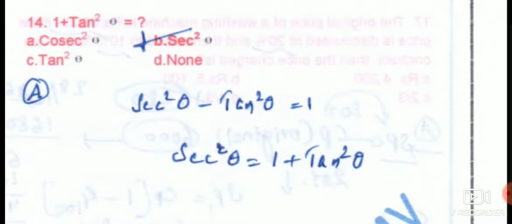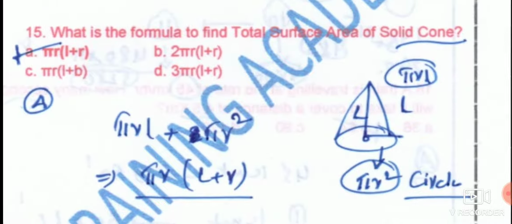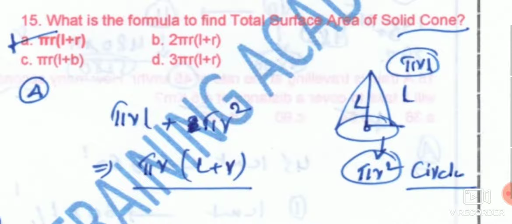1 plus tan square theta is equal to secant square theta, as it is a formula. Next, the total surface area of a solid cone. The formula is pi r into L plus r, which is the correct answer. You can directly go through whatever has been given.